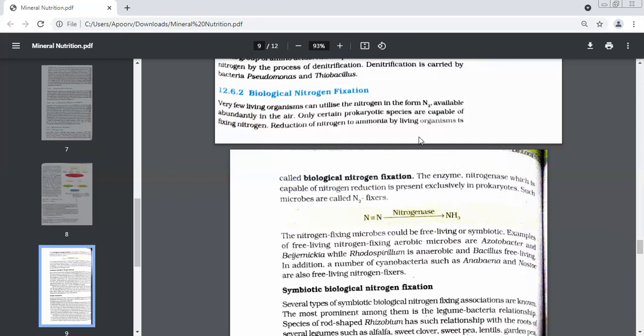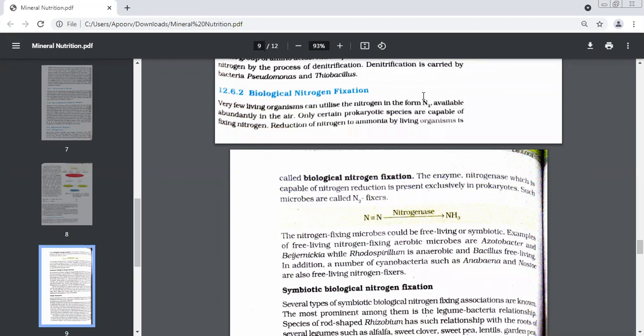See, we know we have nitrogen in the atmosphere, in the soil, available in the form of a molecule N2. We had already done this. But the problem is that very few organisms can use this nitrogen. Nitrogen is abundantly available in the air. You know the composition of the atmosphere.